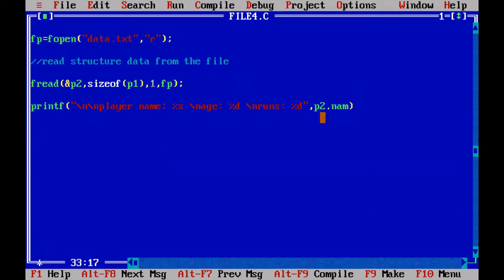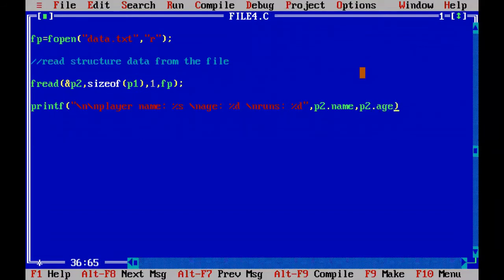So how do we access the data members of the P2 structure variable? The syntax is the structure variable P2, dot, name of the data member. First I am going to access name, which replaces the percentile S here. Percentile D, age, will be replaced with P2 dot age.